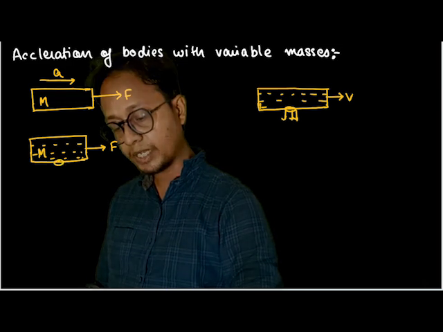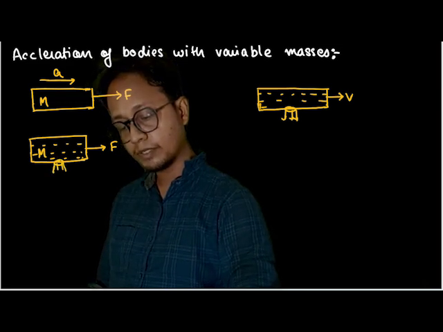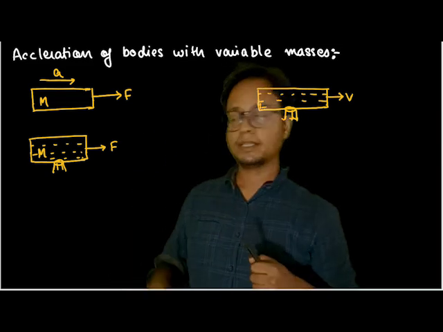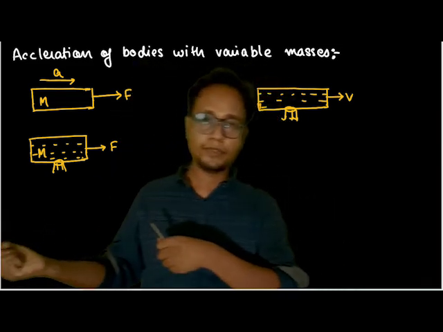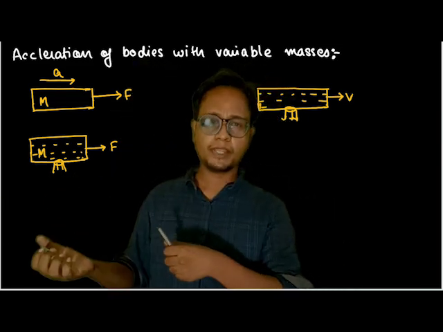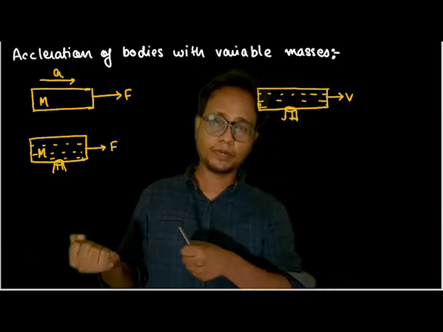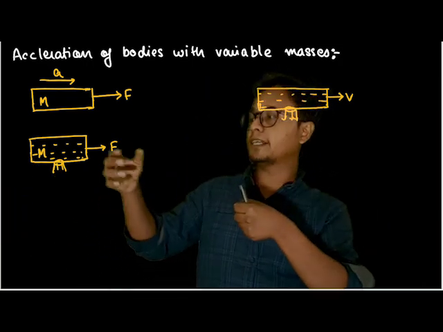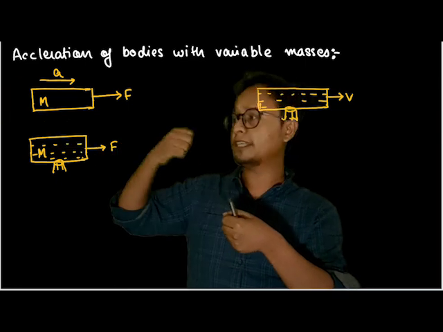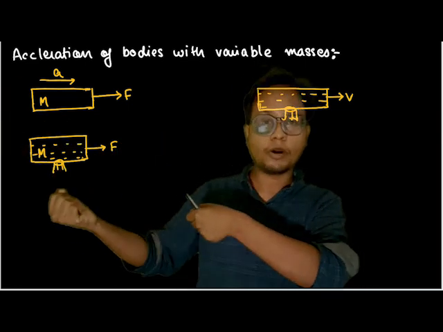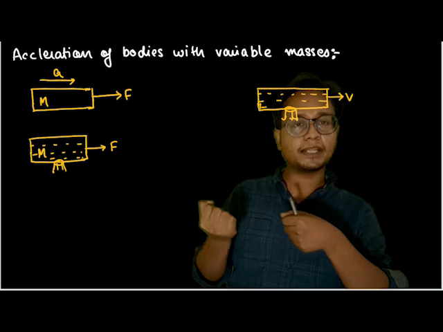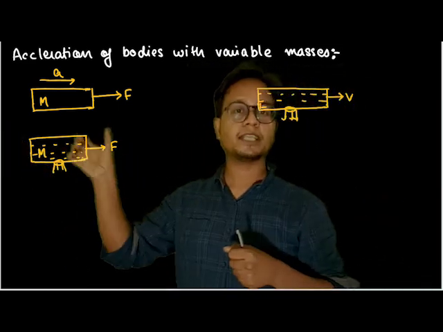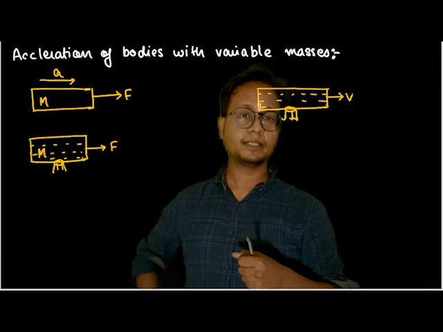Now if I punch a hole here and oil starts gushing out, what would happen to the acceleration? The acceleration would increase in value. See, suppose I'm pulling a van loaded with lots of sand, and I have a fixed capacity of 10 Newton. Somebody saw me struggle and decided to lift off the sand. So what will happen? The block will accelerate faster, no? And why is that? Because the same amount of force is used to pull a lesser amount of mass, so the acceleration will be much more, isn't it? This much you have understood.